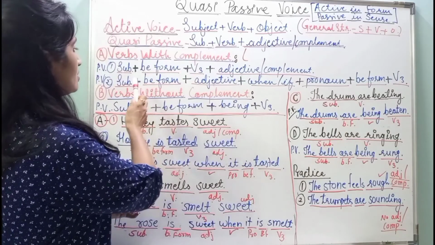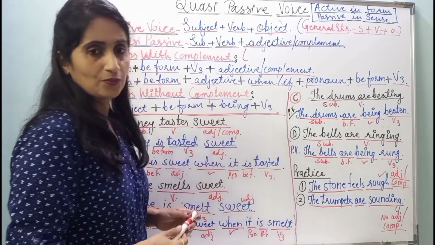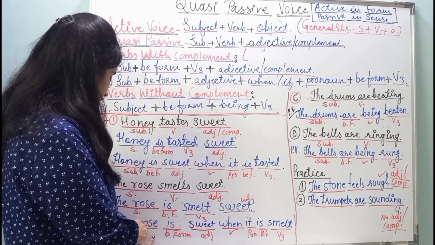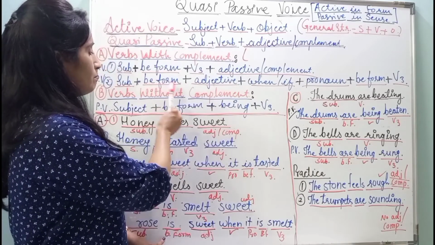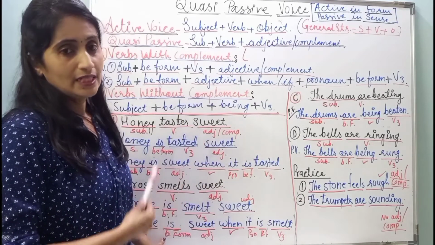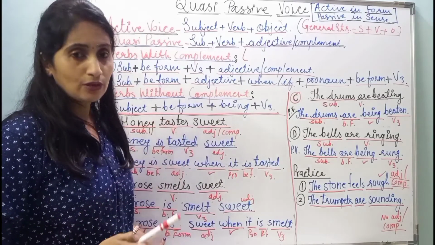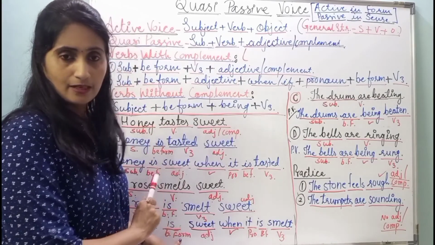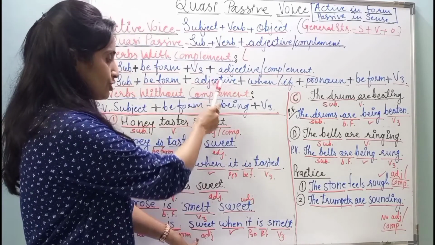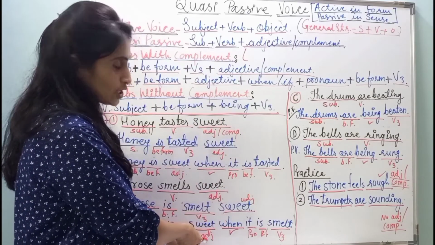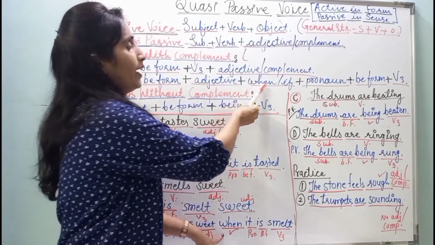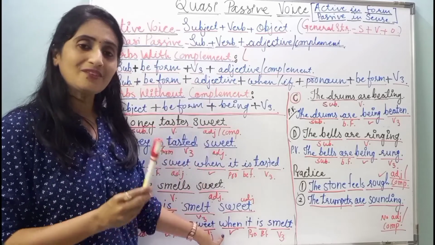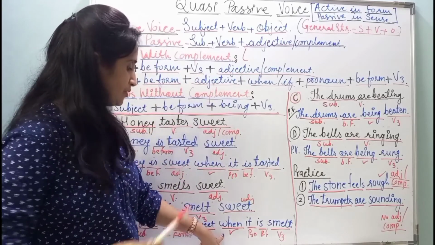Now, let us convert the sentence with the help of this second structure. First of all, we have to write the subject. In this sentence, the rose is the subject and so it is written here. Then what? Be form. The sentence is in simple present tense and rose is singular in number, and so the be form we have to use is "is", not "are". Then what? Adjective. In this sentence, sweet is the adjective and so it is written here. Then what? When or if. After the adjective, you have to make use of either "when" or "if". I have made use of "when".